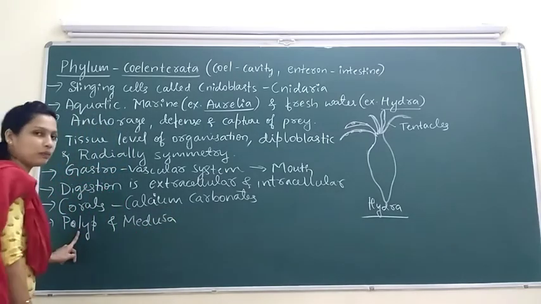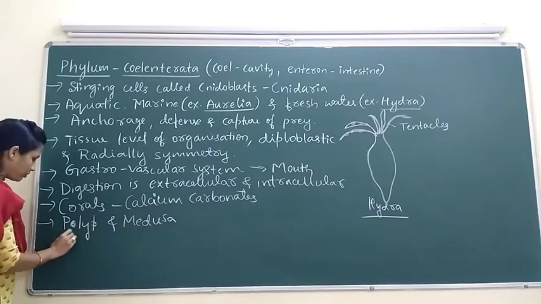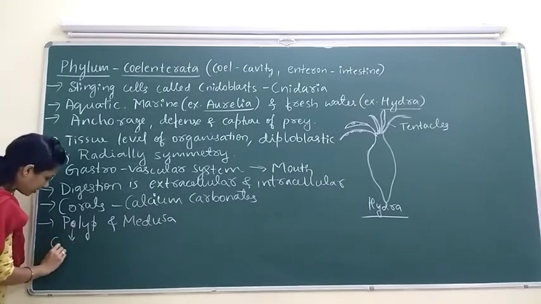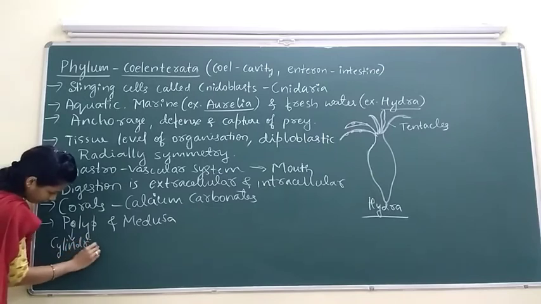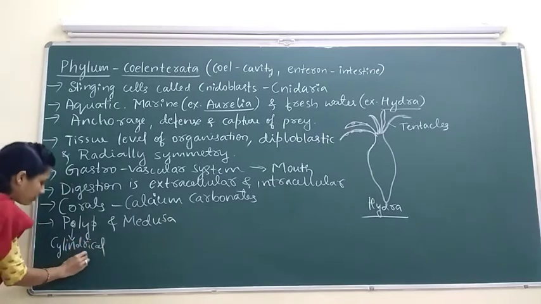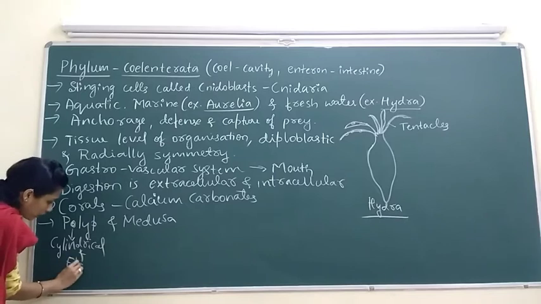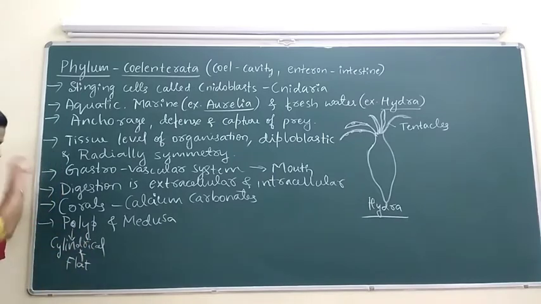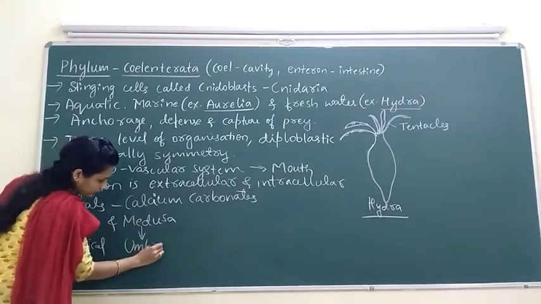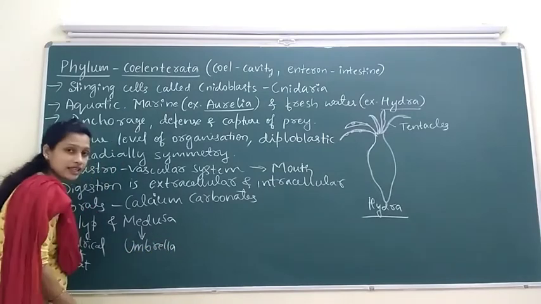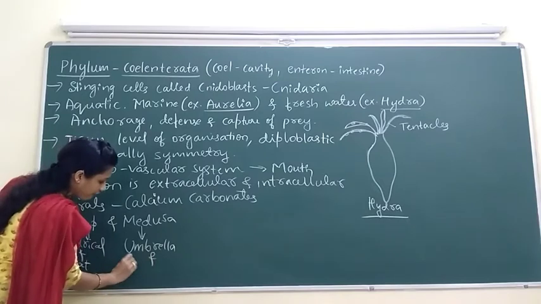The polyp is cylindrical shaped and flat, whereas the medusa is umbrella shaped and free swimming.